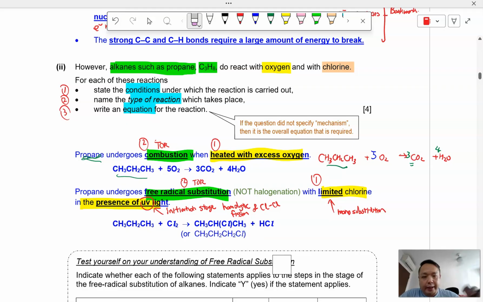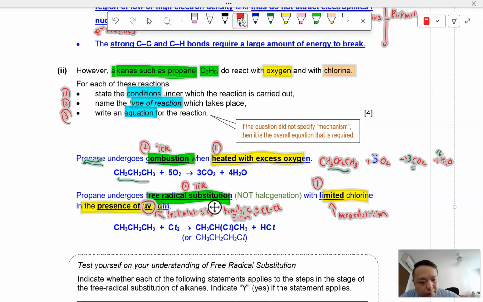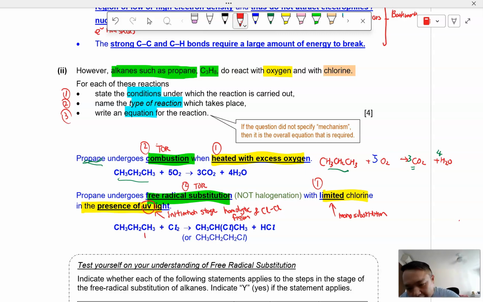So it's either I substitute at carbon number 2, or at carbon number 1. You can see that there are two different products that can be formed. The byproduct will be HCl because the hydrogen that's being replaced will combine with the other Cl to form HCl as a byproduct. So this is how you write your balanced chemical equation.